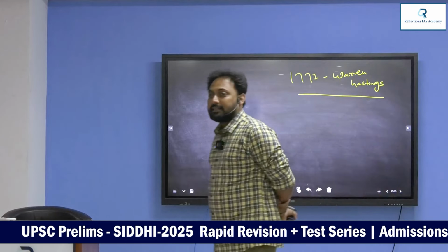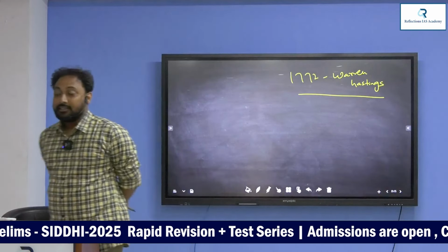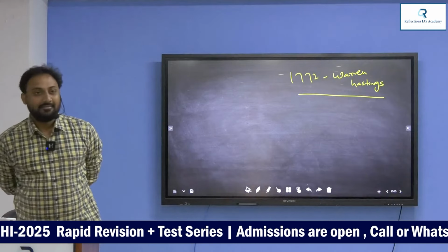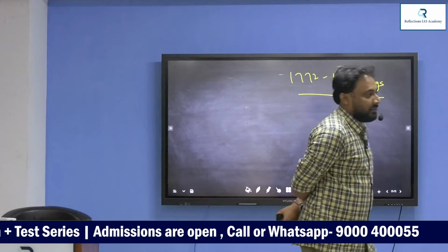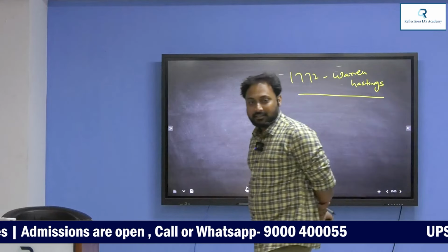Supreme Court was established in Calcutta. Which year? 74. Supreme Court in Calcutta in 1774. John Elijah Impey, first Chief Justice.